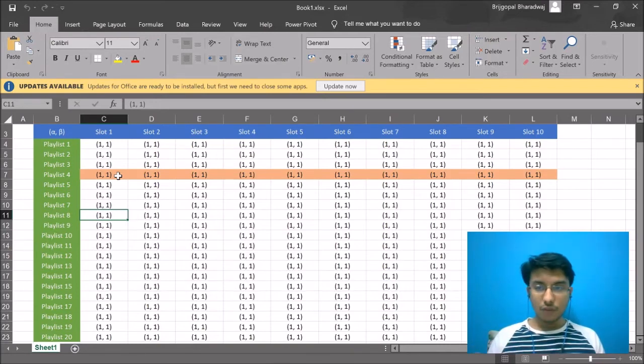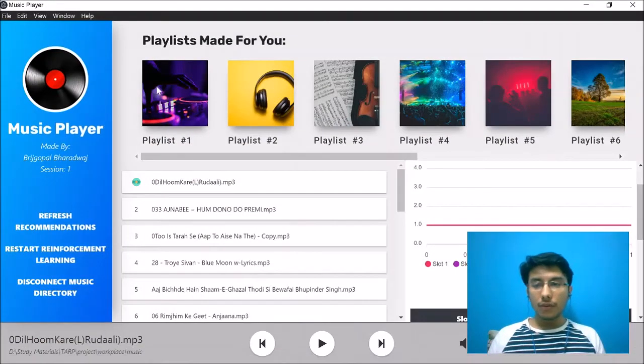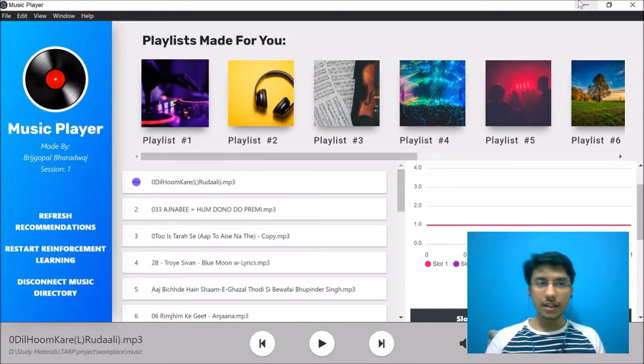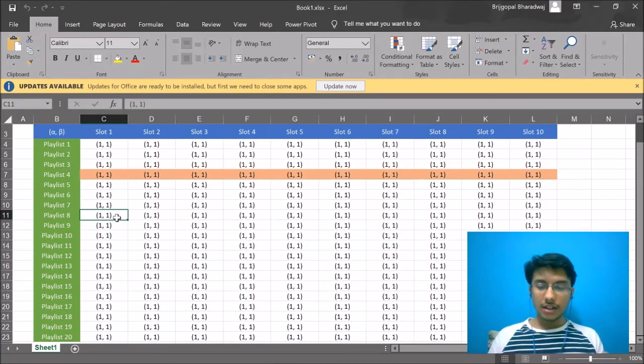Now what happens when for a given slot, say slot 1, playlist 8 is selected? That means if I go to slot number 1, then upon hovering on it, you will see the playlist number 8 here. In that condition, if the user interacts with the playlist, then the values of alpha and beta will be changed in such a way that alpha will be increased, and on the contrary, if the user does not interact with the system, then the value of beta will be increased. This is how all these values will be tuned such that the user's preferences are modeled by this matrix.